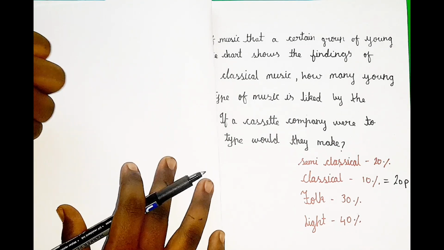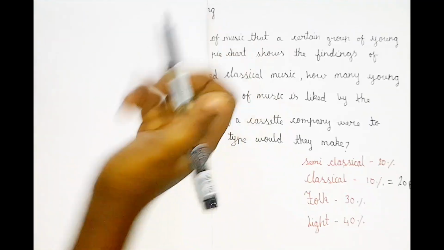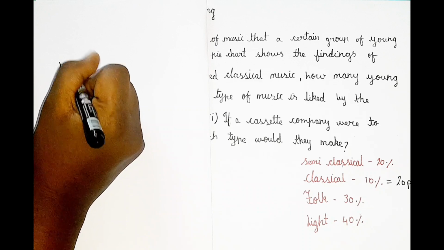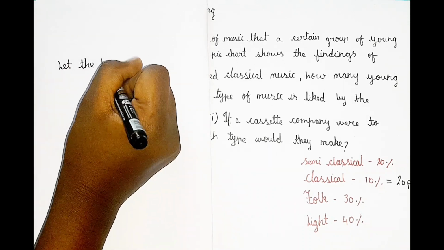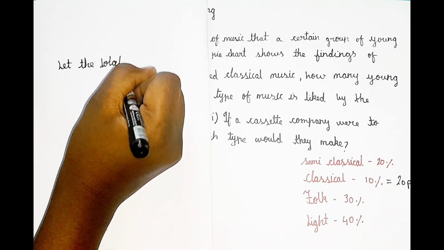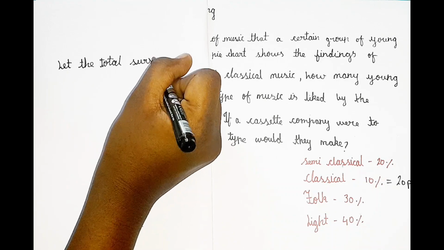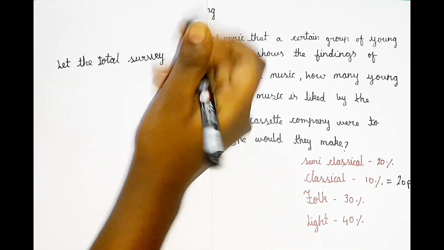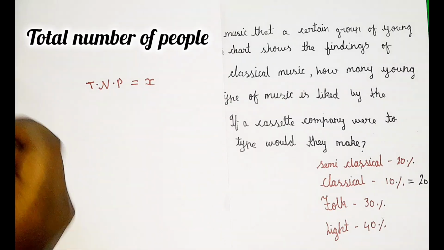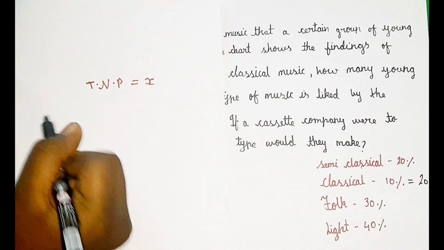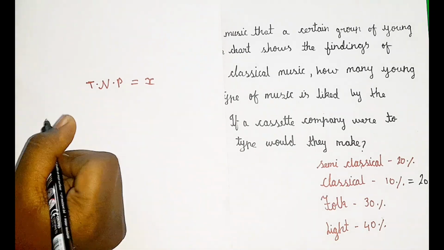Here we don't know the total value as per the question. So let the total survey be X. I am keeping it as X. Now, what is the percentage in classical? 10.